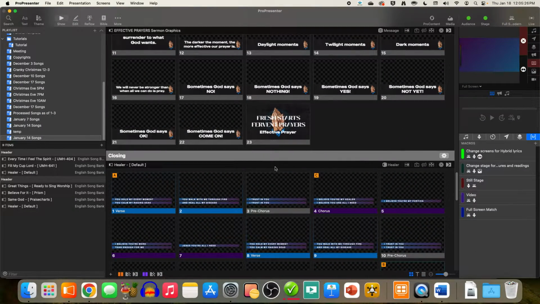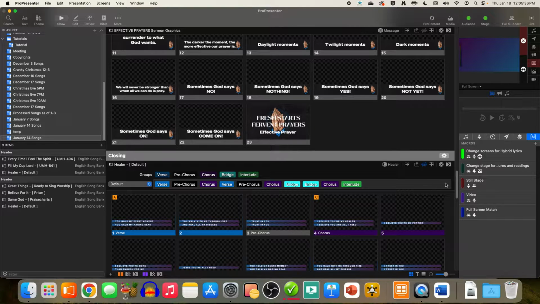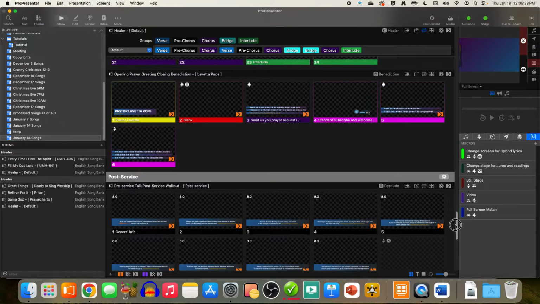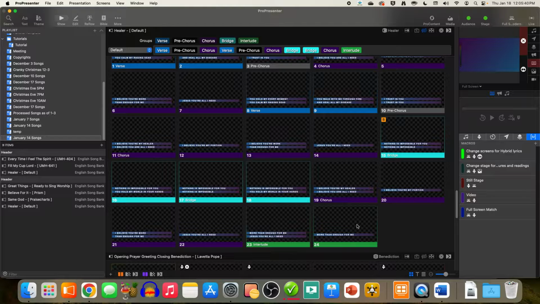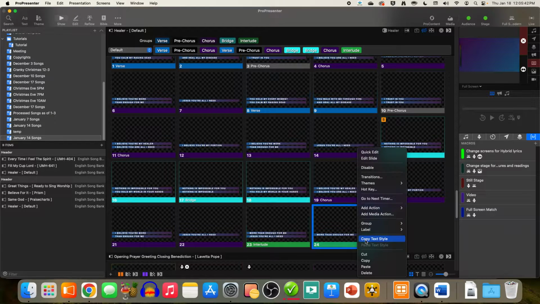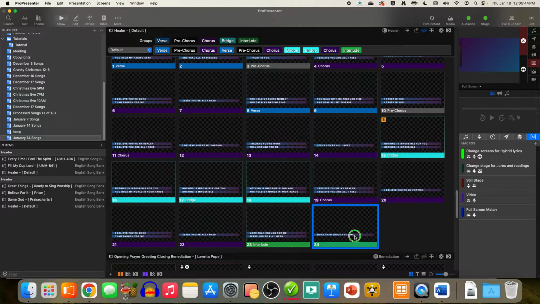And then the last song is Healer. Default is right and default is correct, but there's no leading blank. So we need to check if it's in the arrangement, just not used. Nope, it's not in there. So here's the easiest way to add the blanks. I always do it at the end. Right click, copy, right click, paste.